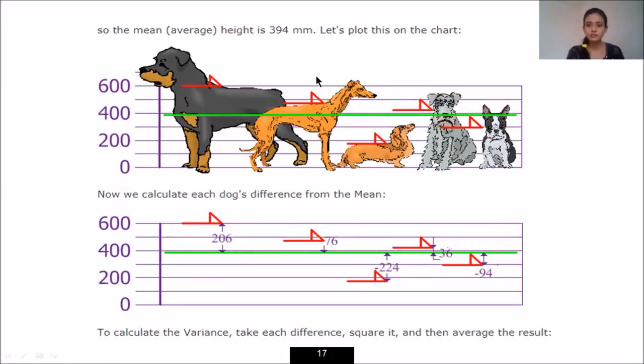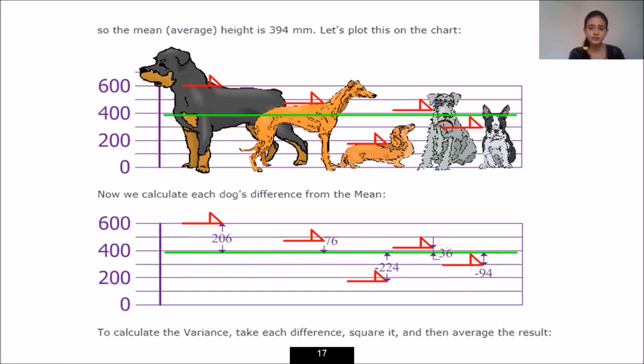So let's plot this on the chart. This green line indicates the mean average height, that is 394, the value of the mean we are getting. Now I will call each red mark a data point. I am calculating how far each data point is from my mean. So I am getting the answer as 206 for the first data point, 76, minus 224, 36 and minus 94.